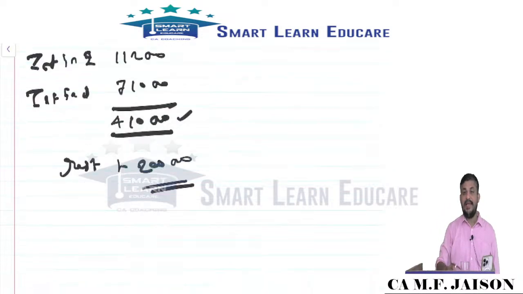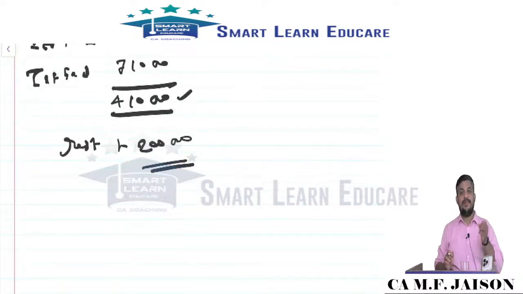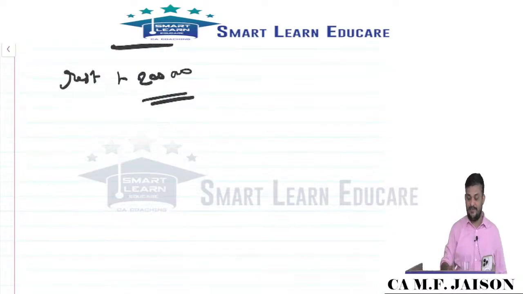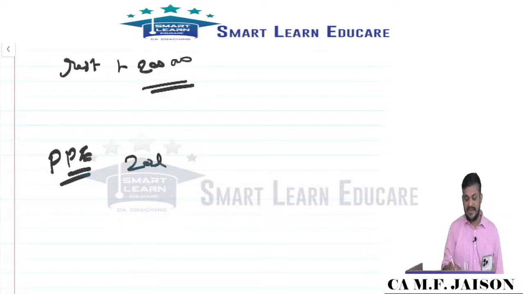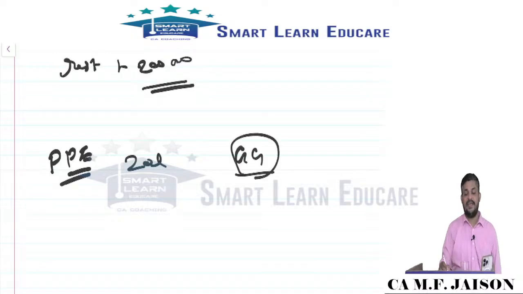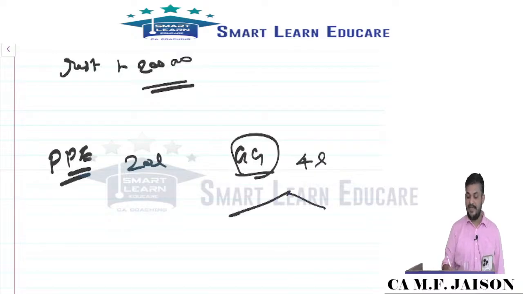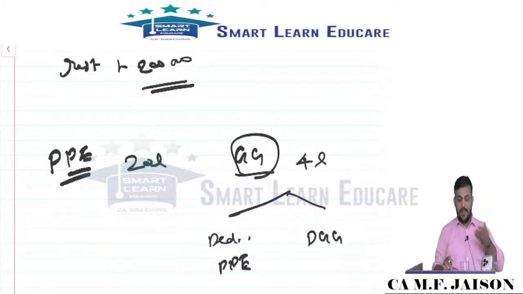Okay. For AS 16, this is one problem area, then specific borrowing, general borrowing treatment, another problem area. This is the core problem area from AS 16, my dear friends. Then when you have a PPE purchase for 20 lakhs, government grant received to the extent of, say, 4 lakhs. There are two treatments. What is that? Deduct from asset, deduct from PPE, or account it as deferred government grant.